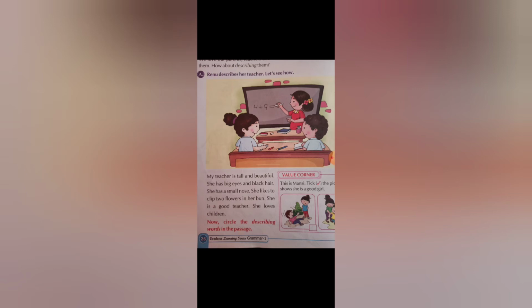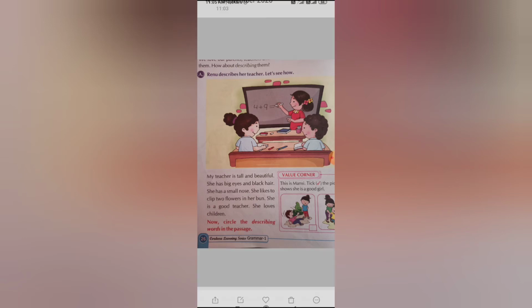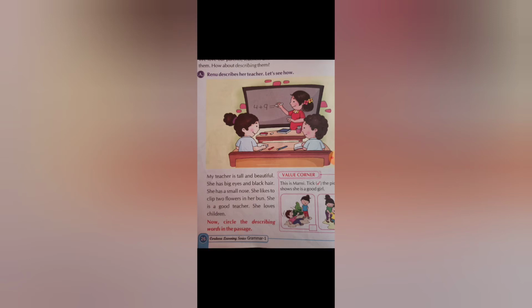Now look at the next sentence. She has big eyes and black hair. So what does Renu say? Renu says that the eyes of her teacher are big and the teacher's hair is black. So the words big and black, they are describing the eyes and the hair of the teacher.